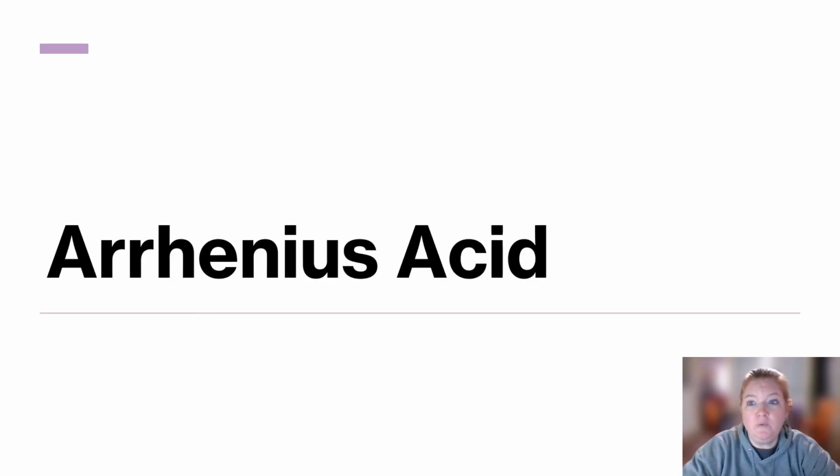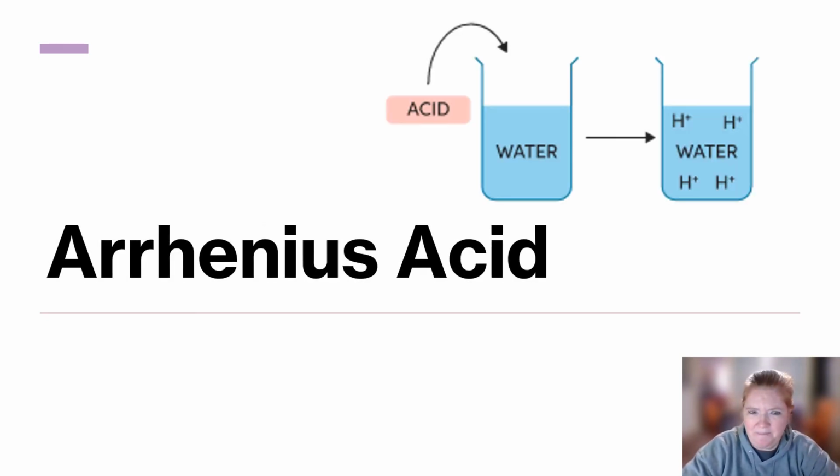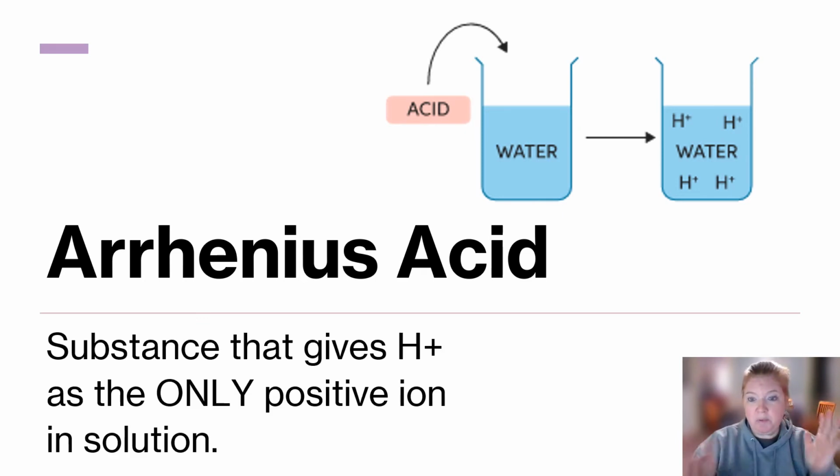So we have an Arrhenius acid. What is that? Well, when you take an Arrhenius acid and you put it in water, so you make an aqueous solution, what you're going to see is H plus as the only positive ion in solution. That's the definition of an Arrhenius acid.